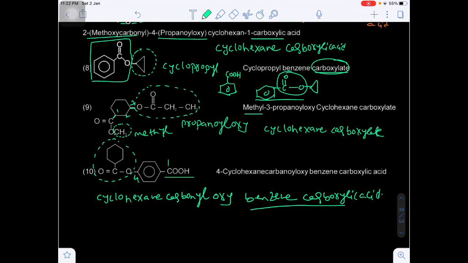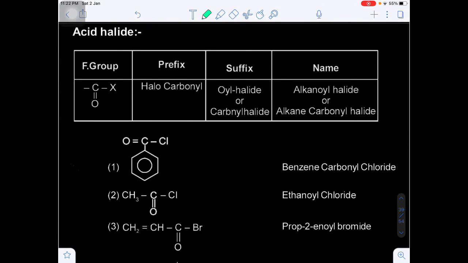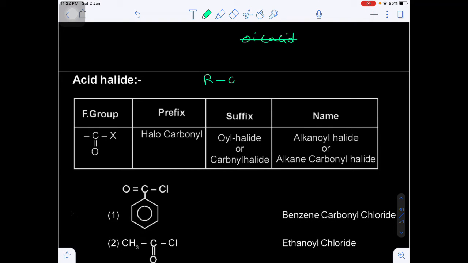we are using carboxylic acid. Otherwise if the carbon of the carboxylic group is included in the parent chain, simply we can use oic acid, but here we should not use the oic acid. Okay, and next one will be the acid halide. So here the acid halide is nothing but the C double bond O X. C double bond O X is called acid halide, and the prefix will be halocarbonyl. This is the halogen, this is the carbonyl, so that's why halocarbonyl, but the suffix will be oyl halide. If the carbon of the acid halide is not included in the parent chain, then we can use carbonyl halide.